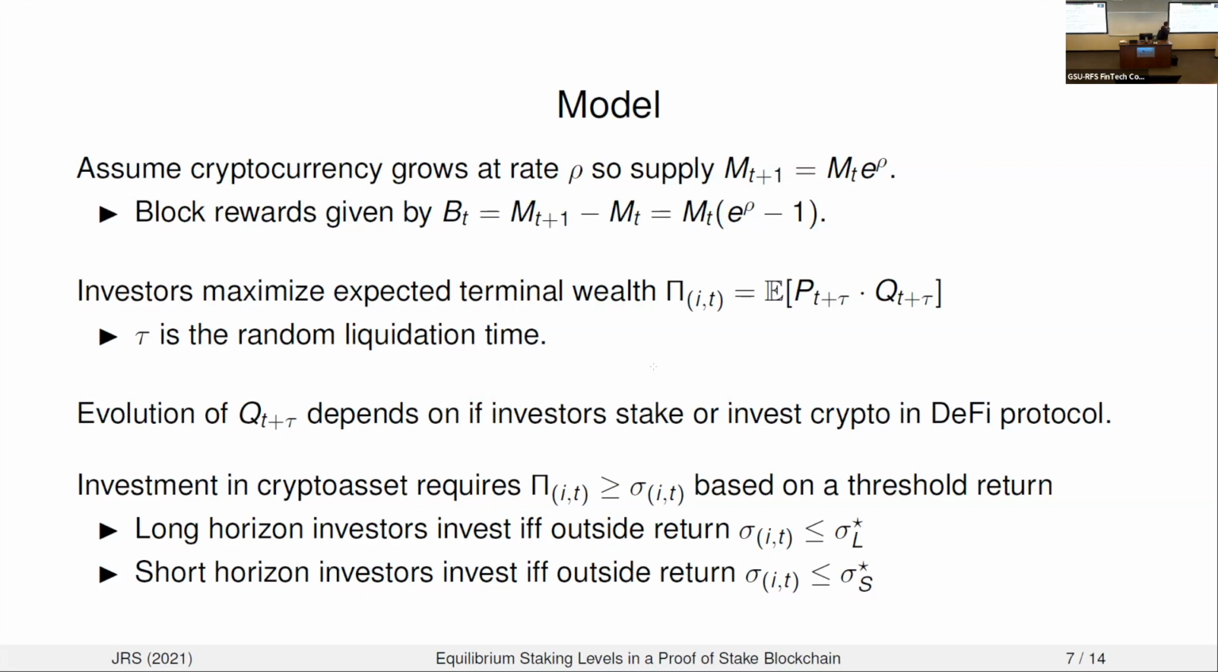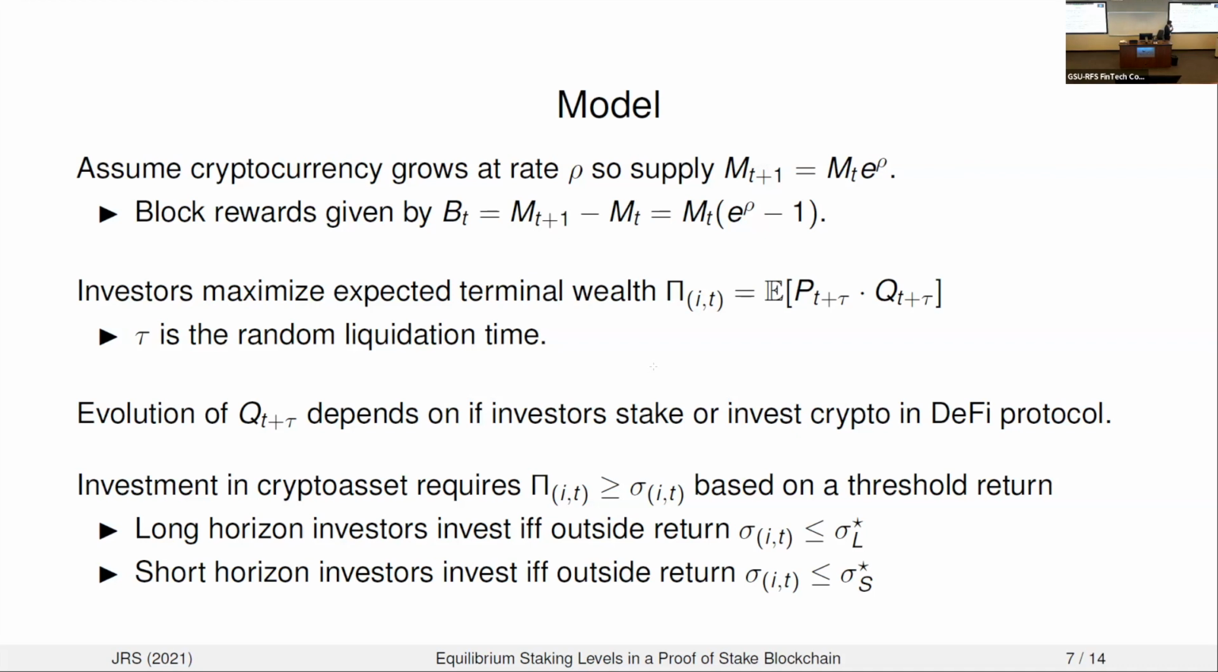Each investor is trying to maximize their expected terminal wealth, where the time that you liquidate is going to be random. And your cryptocurrency holdings q can depend on whether you decide to invest the cryptocurrency in staking or invest it in a competing DeFi protocol to earn some of the fee revenue. I'll talk in more detail about that on the next slide.